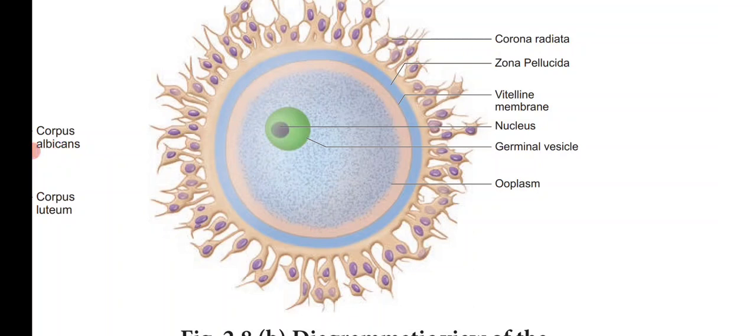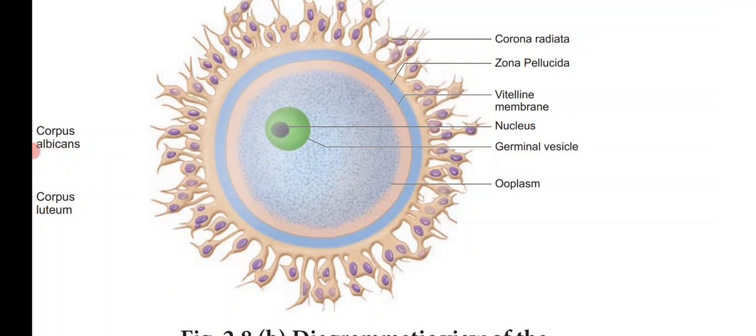The ovum is surrounded by three coverings, namely an inner thin transparent vitelline membrane, a middle thick zona pellucida, and an outer thick coat of follicular cells called the corona radiata. So, the ovum is surrounded by three coverings: inner vitelline membrane, middle zona pellucida, and an outer corona radiata.